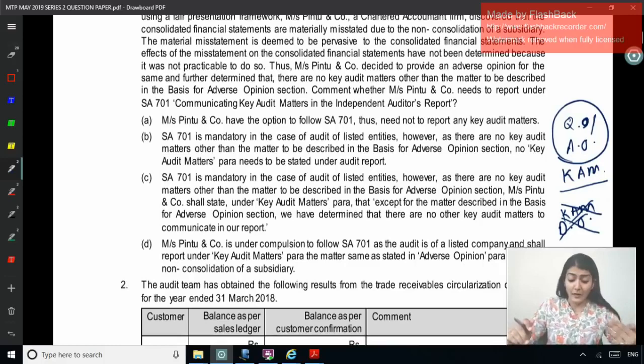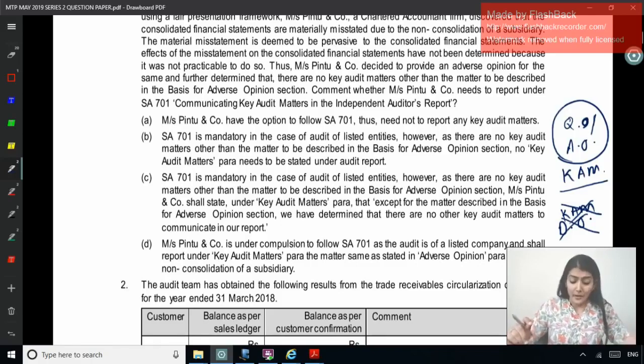SA 701 is mandatory in the case of audit of listed entities. However, as there are no key audit matters other than the matter to be described in the basis for adverse opinion section, Pinto and Company shall state under the key audit matters para that except for the matters described in the basis for adverse opinion section, we have determined that there are no other key audit matters to communicate in our audit report.